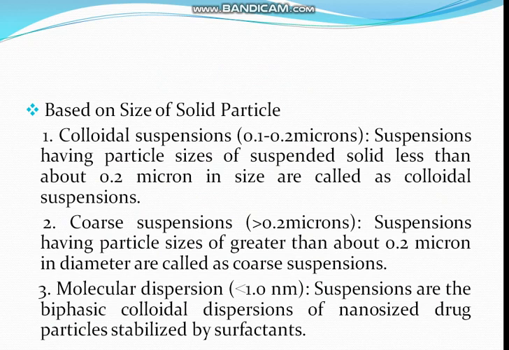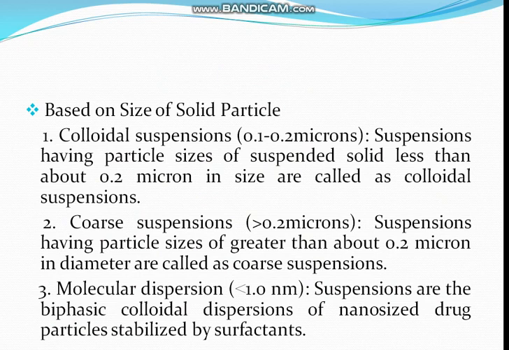The third category is based on the size of solid particles. Based on particle size, number one is colloidal suspension. In colloidal suspension, the size of the solid internal particle lies between 0.1 and 0.2 micron.